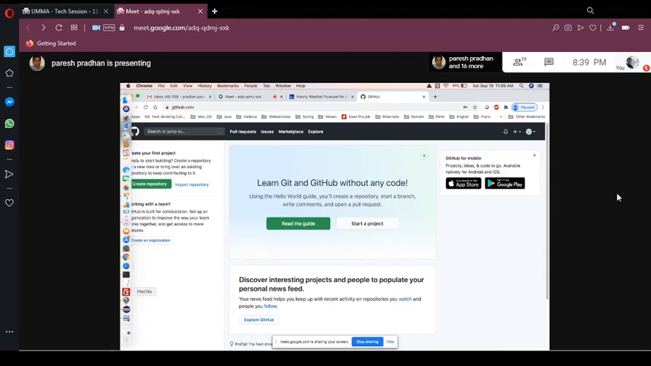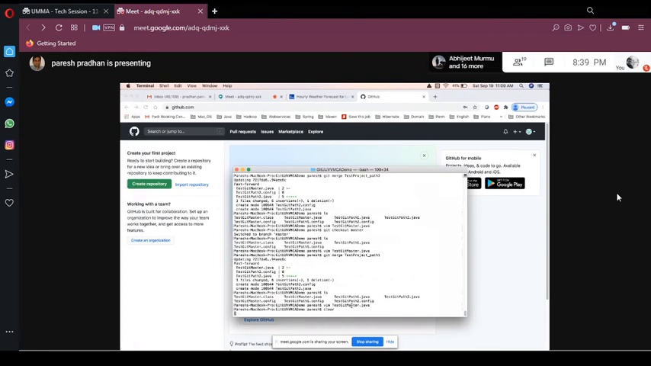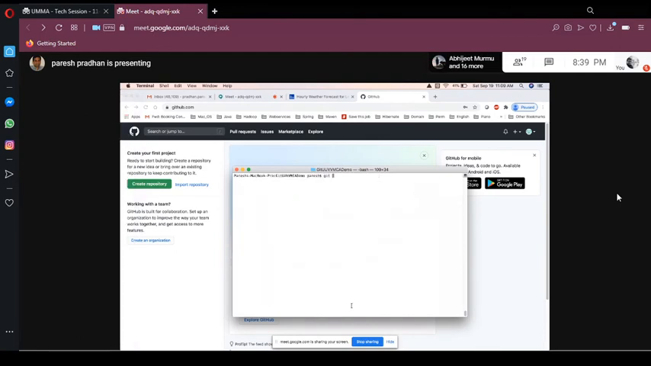Let me go to the command prompt. Clear this. If I run git remote here, we don't have anything right now. We don't have any remote repository. So let's create a remote repository.